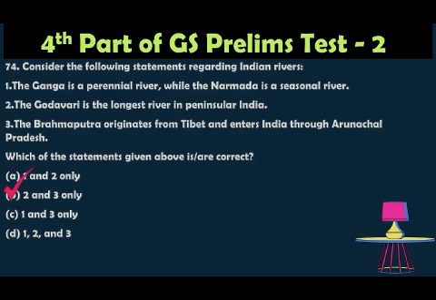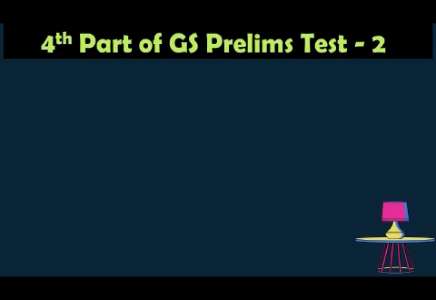The Ganga is a perennial river, but the Narmada is also a perennial river, originating from the Amarkantak plateau. So statement 1 is incorrect. The Godavari is the longest river in peninsular India. That is correct, 1465 kilometers. Hence statement 2 is correct. The Brahmaputra originates from Tibet, where it is the Tsangpo, and enters into Arunachal Pradesh. So statement 3 is correct.